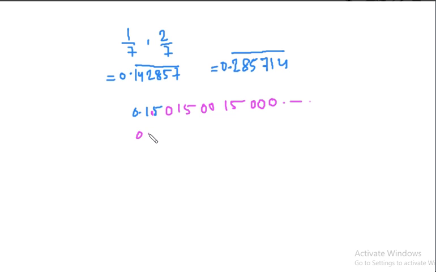So this is an irrational number between these two numbers. Then what else? 0.14, let us say 30, 14300. This is also another possibility, because it was 142 and I have written 3, so this number is greater than this, but it must be less than that, because it was 2 just after the decimal point. So this is another possibility.